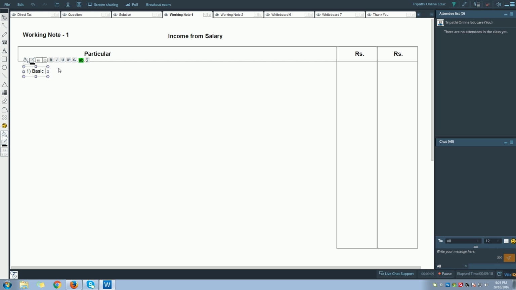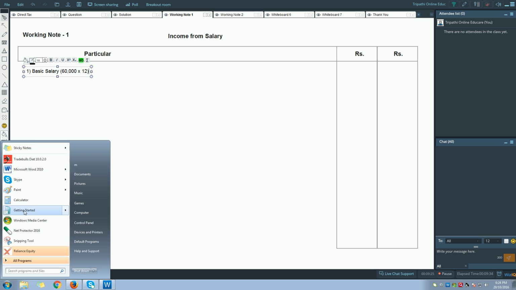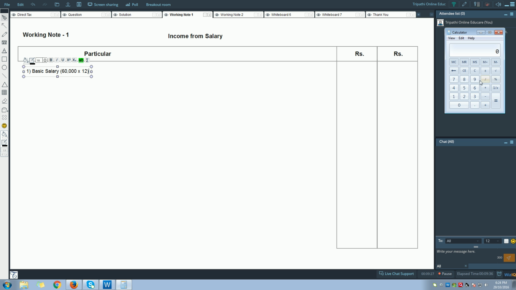So let us go and record the basic salary. It is 60,000 per month.